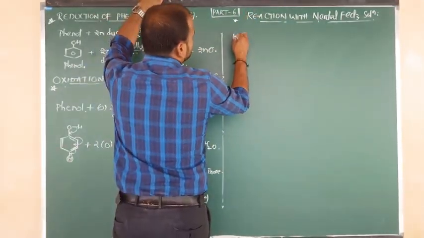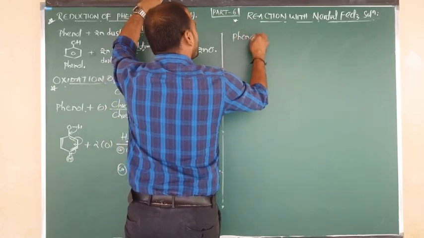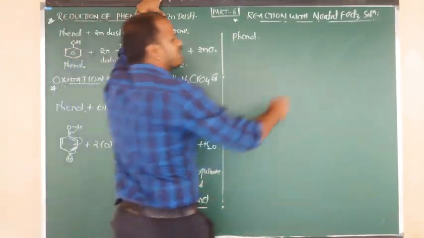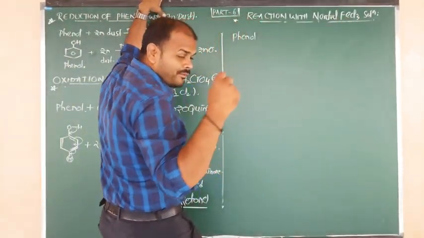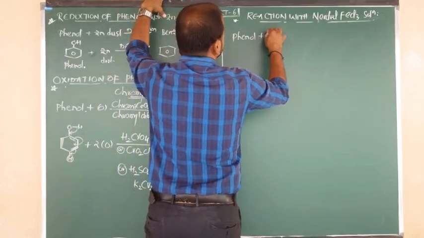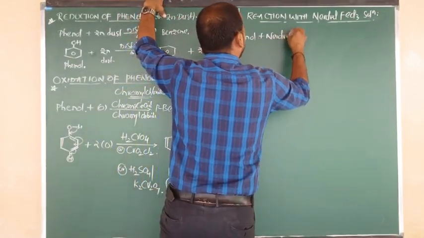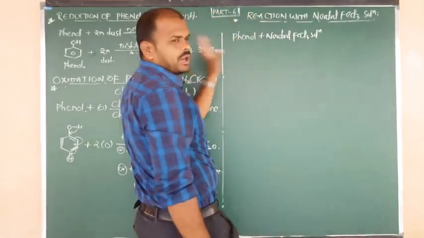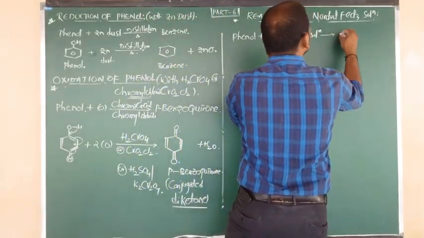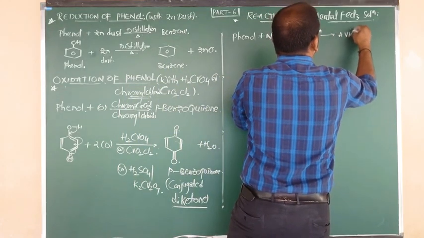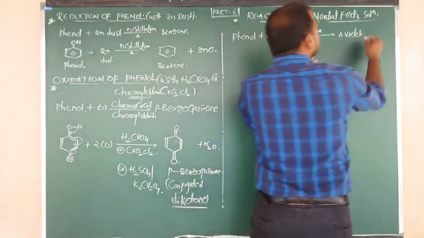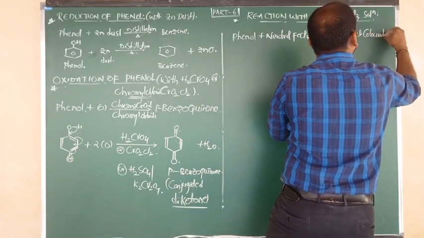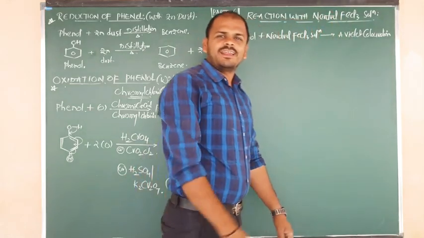So first part here I am going to show you the statement. First, what are we considering here? Phenol. To that phenol now I am going to add a few drops of ferric chloride solution. After addition of neutral ferric chloride solution, it is going to form a violet coloration.